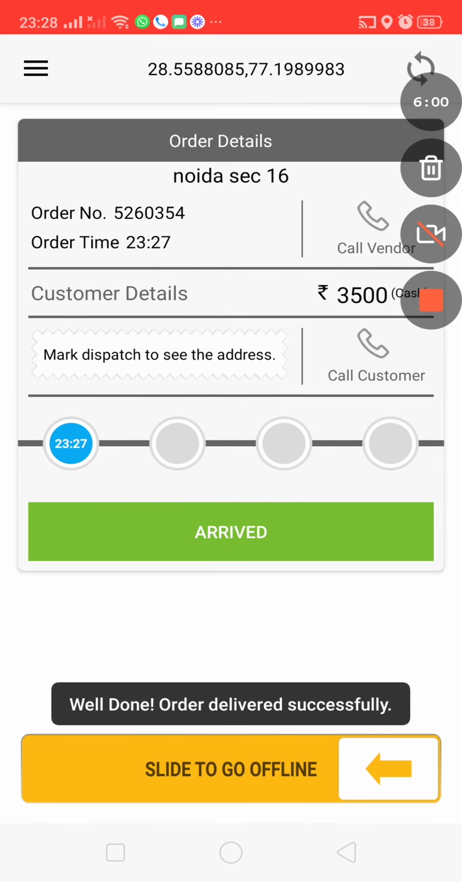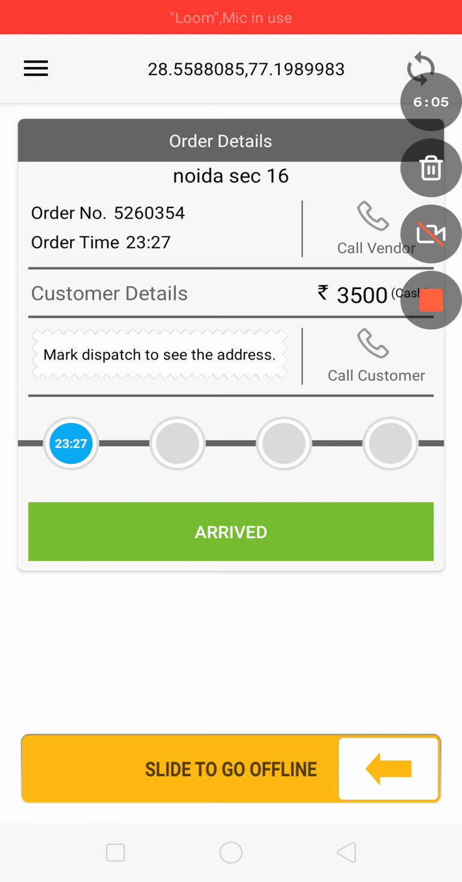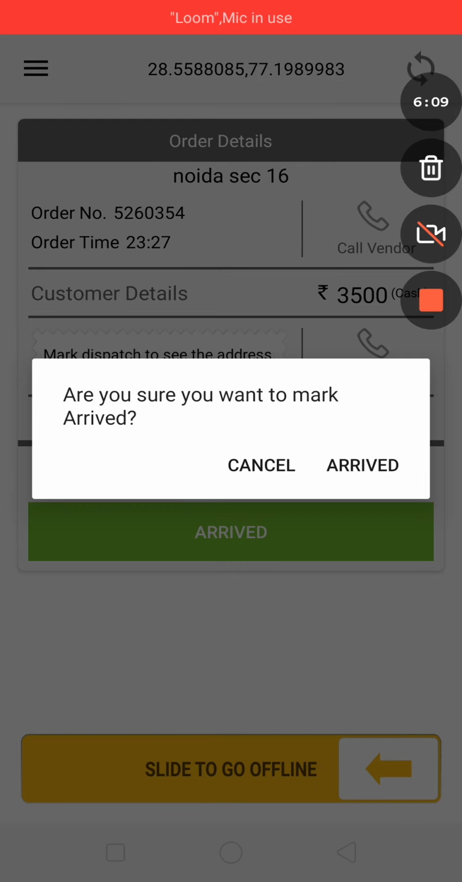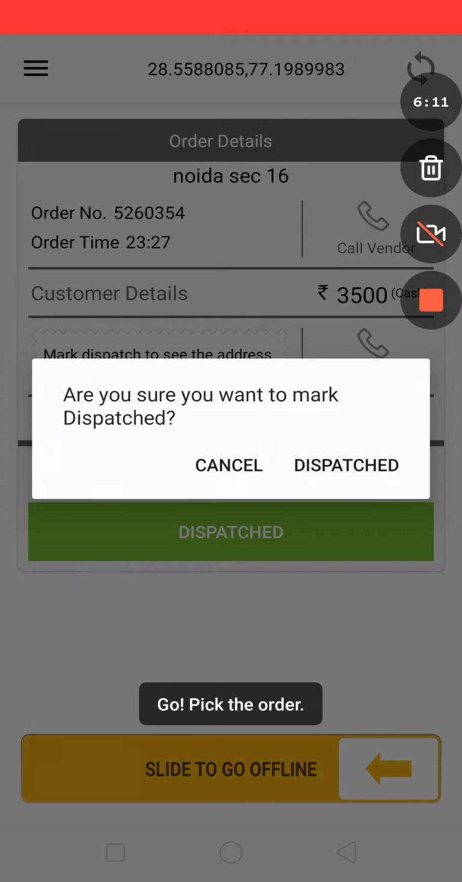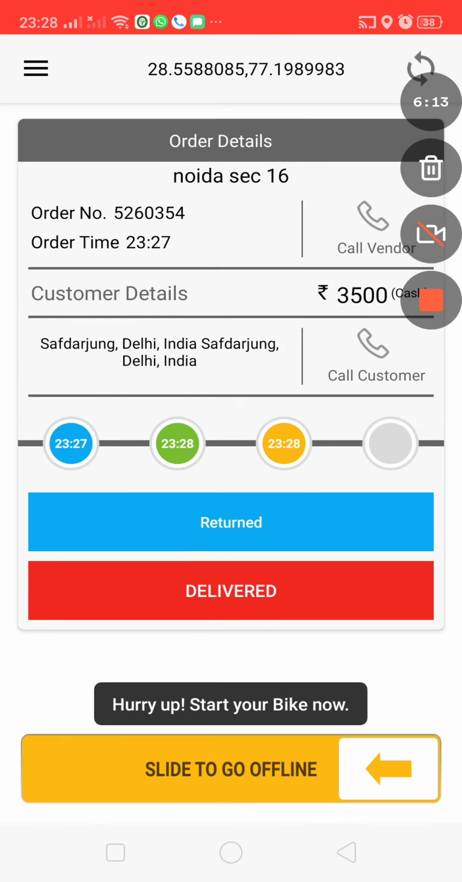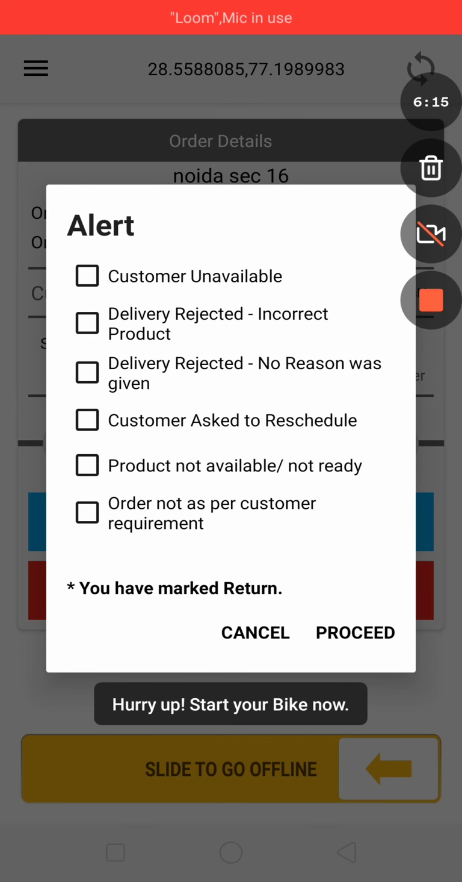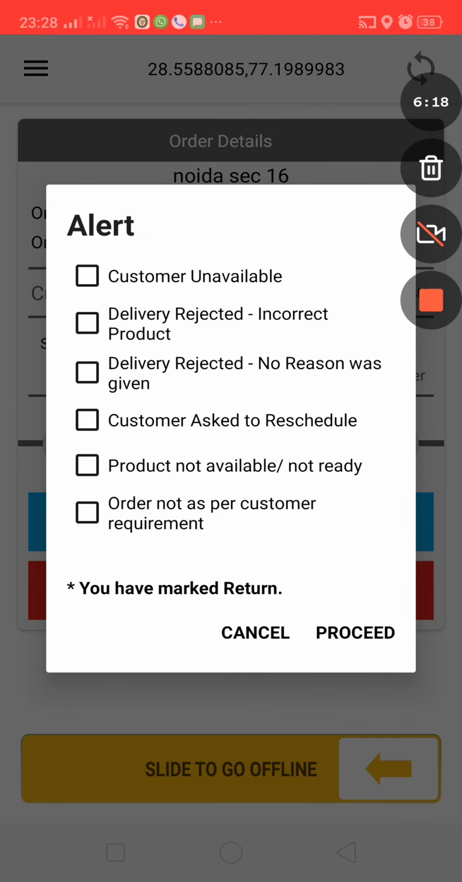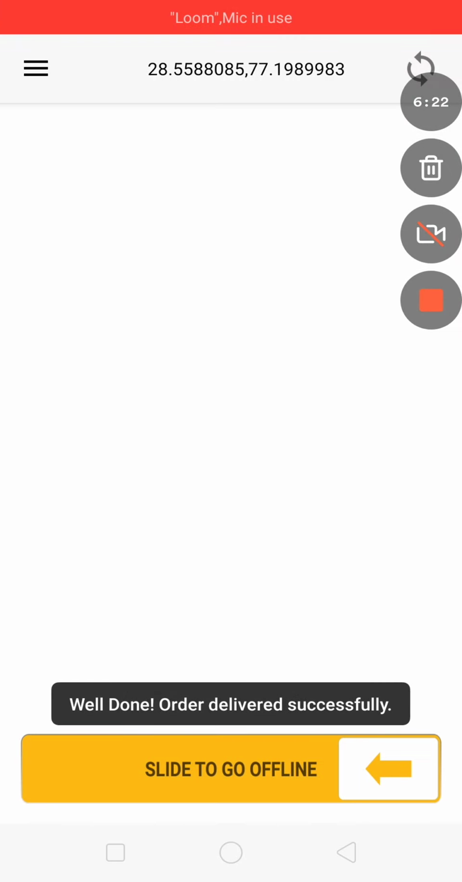Once I mark the order as delivered, it will disappear from my dashboard and move to order history. I can follow the same process for this order. I mark it as arrived, dispatched. This order I can return. If I return it, I'll have to pick various statuses for why I'm returning it. So I'm saying customer unavailable, and I will mark the order as returned. In case of a return also, because the rider has attempted the order, he will get paid.